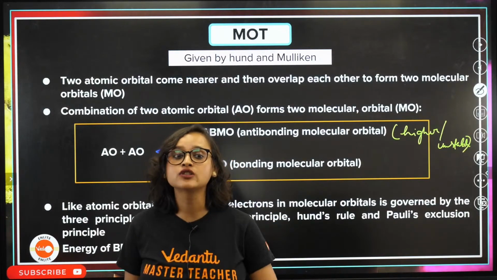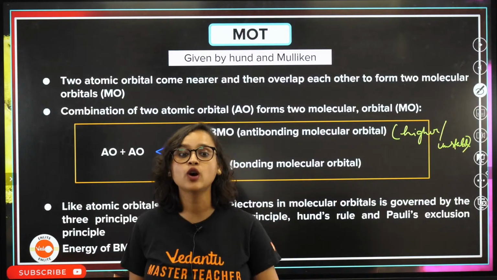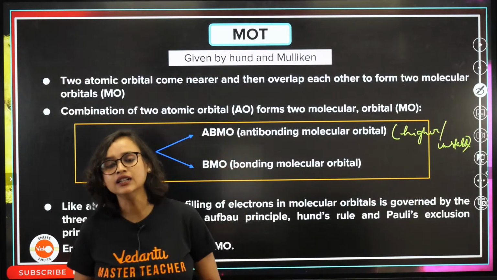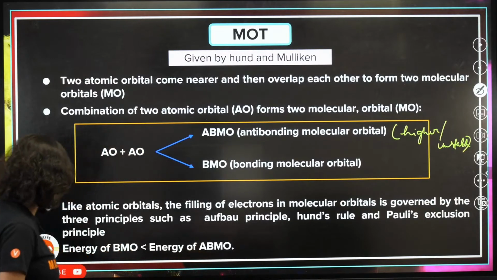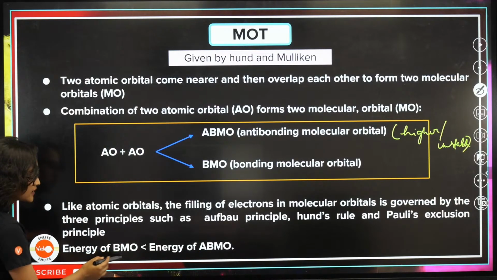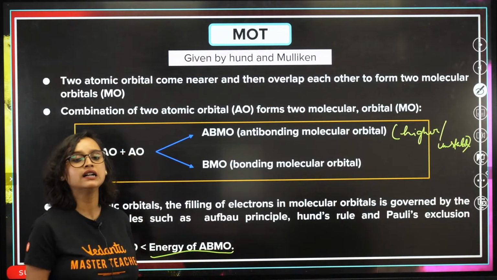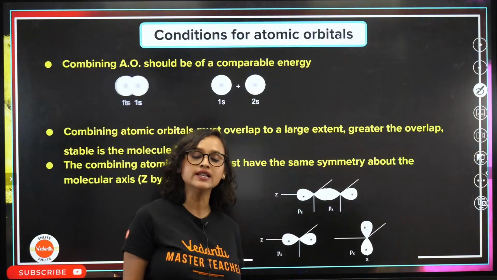And Pauli's exclusion principle, what was that? You all know it. You have studied it in the NCERT, isn't it? Now, the energy of BMO, that is the bonding molecular orbital, I just told you, right? The energy of ABMO is greater.